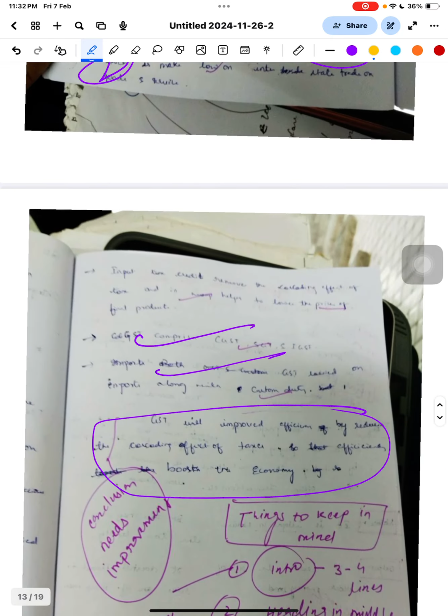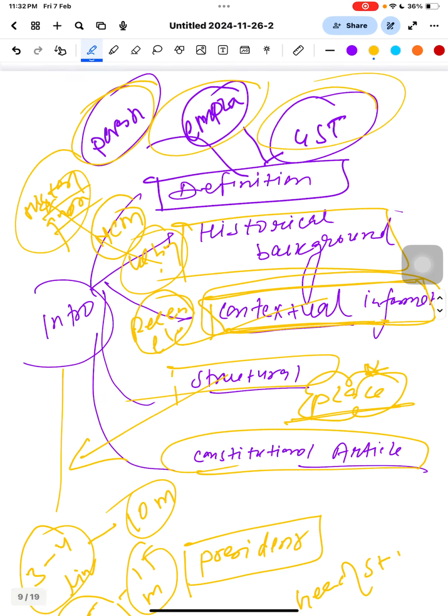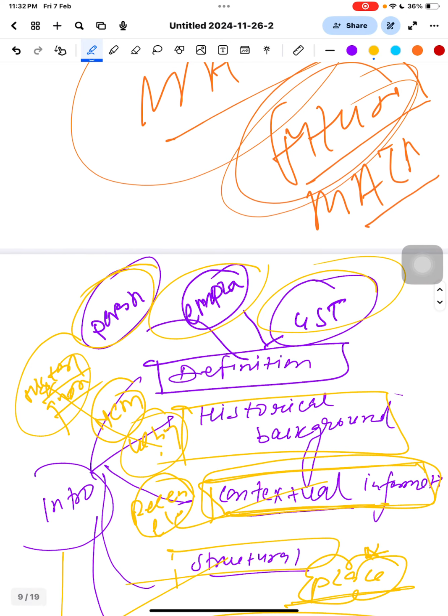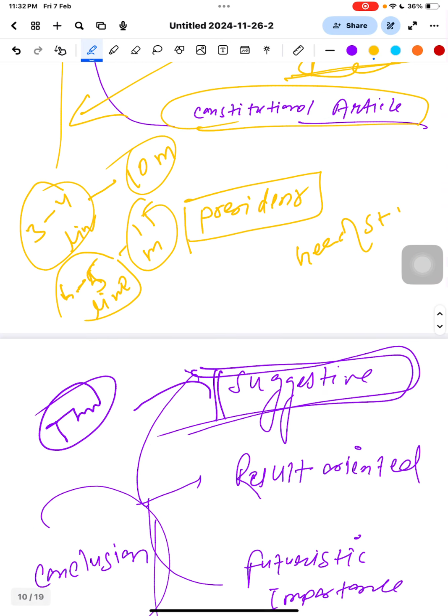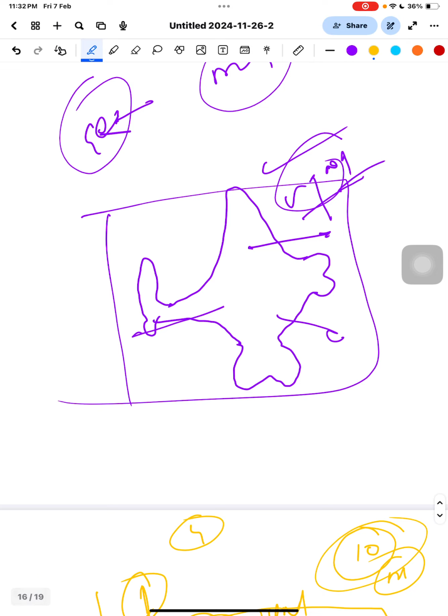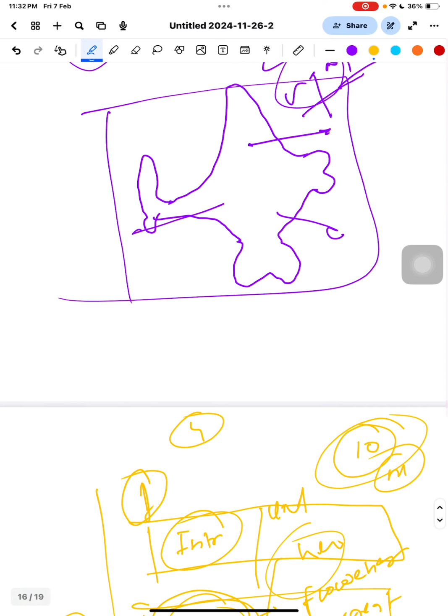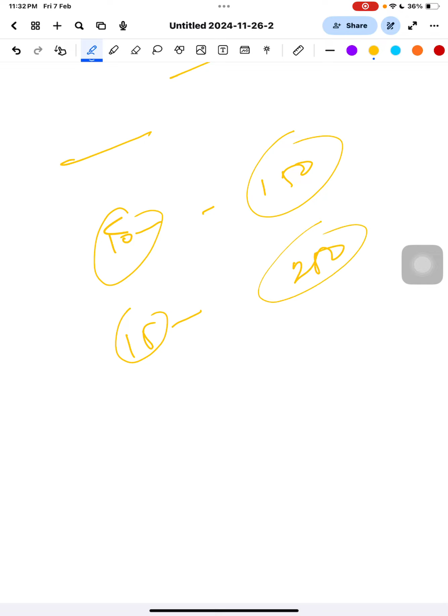So you can keep on writing like that. I think you have got everything. I have told you everything: introduction, body part, conclusion. And yes, one thing more: a 10 marker question is generally 150 words, and a 15 marker question is 250 words, right?